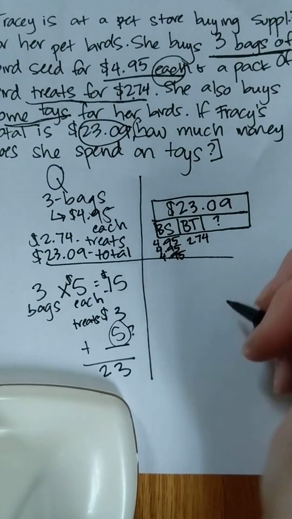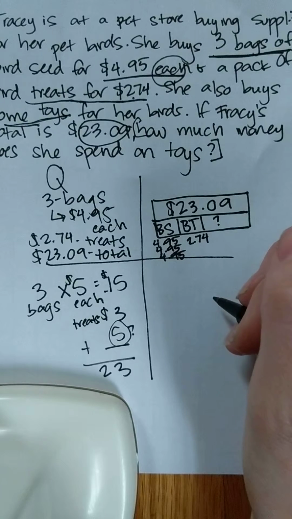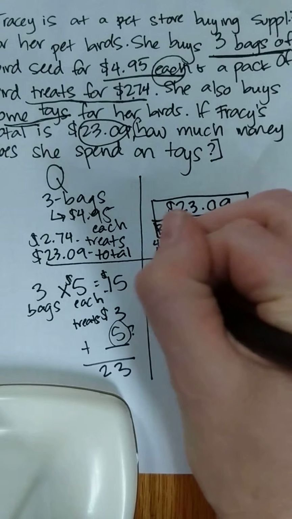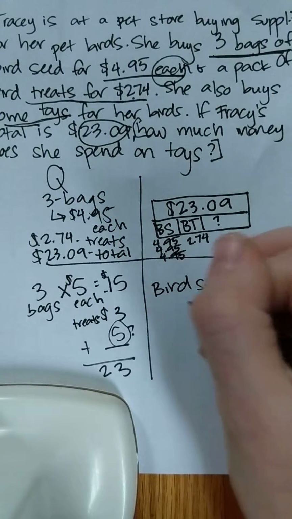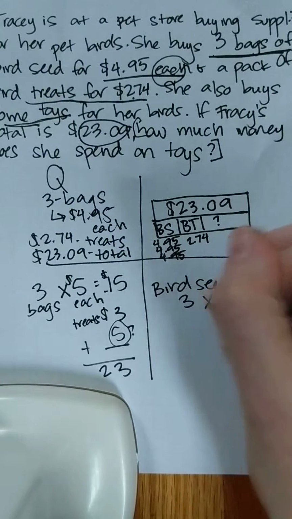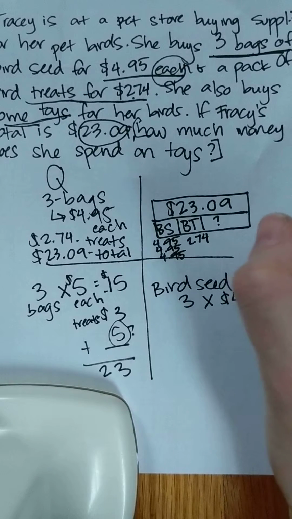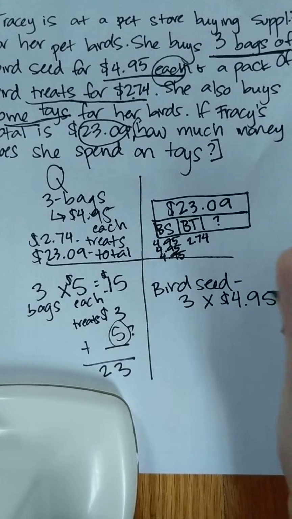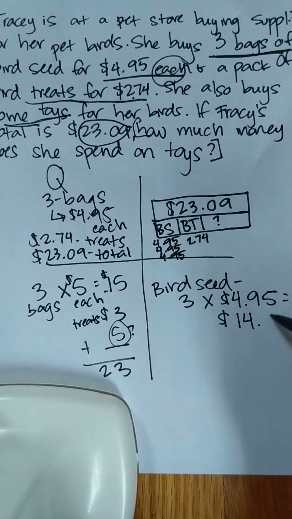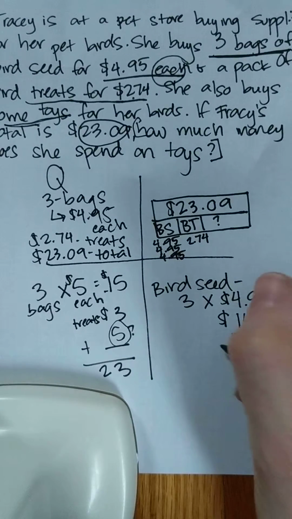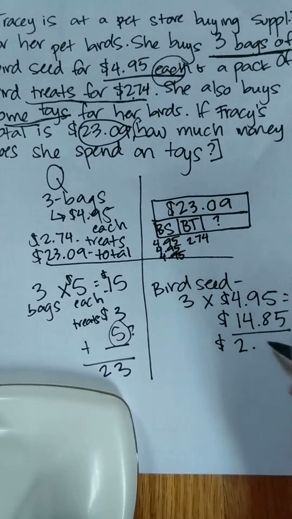So first I'm going to figure out how much the bird seed was. And this is where you can use your calculator. To do that, I need 3 bags, and it's $4.95 each. So go ahead and use your calculator to figure that out, and you will see that it is $14.85 total. We know that the treats are $2.74. And then we've got this mystery thing.